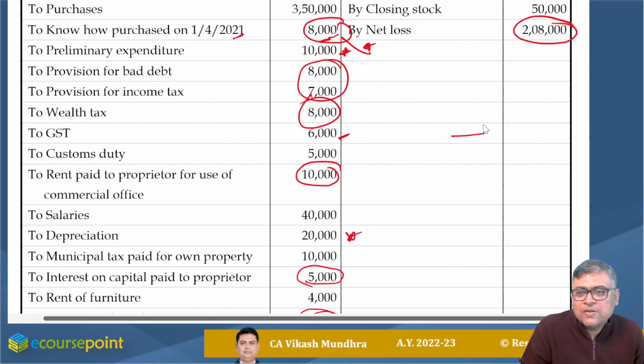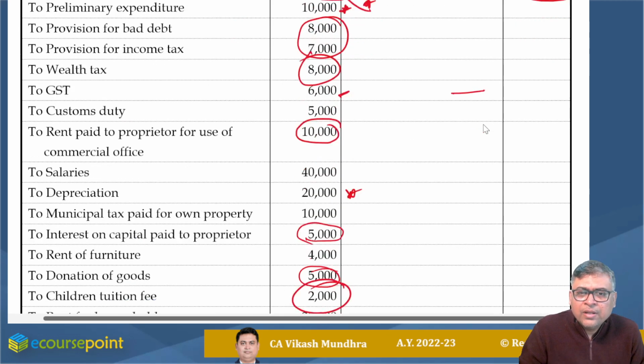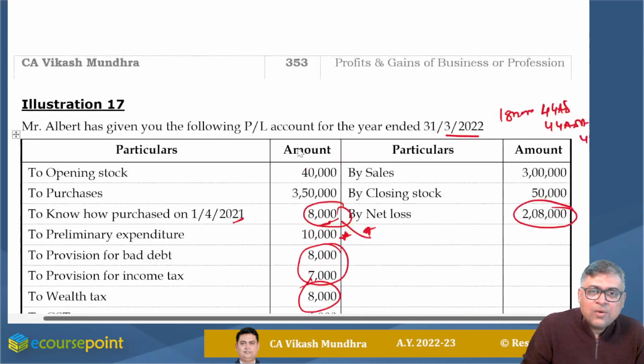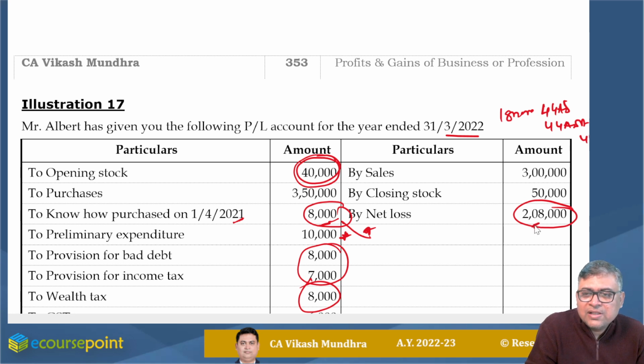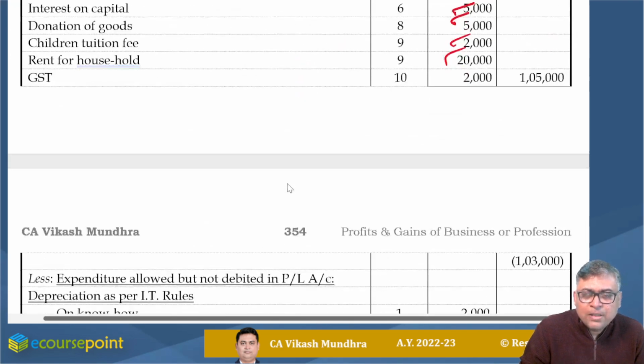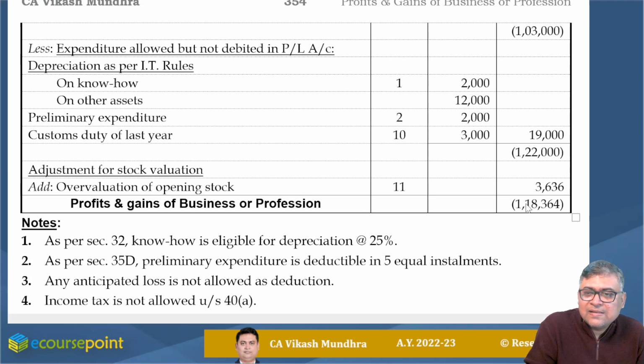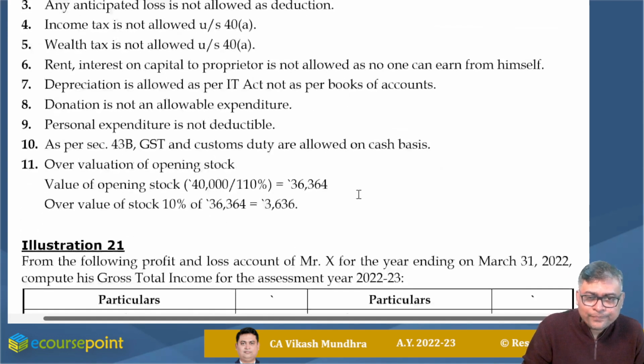Here sales, closing stock, nothing to be done. Additional information: the opening stock was overvalued by 10%. If this value is overvalued by 10%, surely this figure is on the higher side. It should come down. So what should be my addition? To nullify this overvaluation, I require to add something. I add 3,636. How could I compute this one?